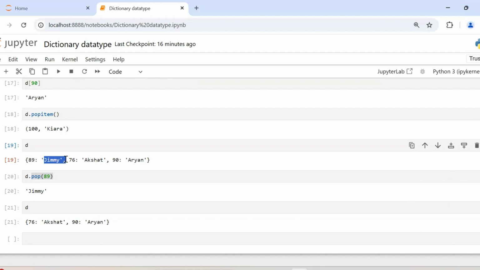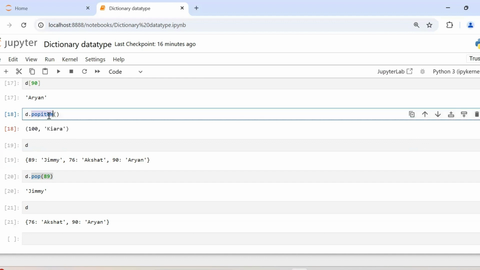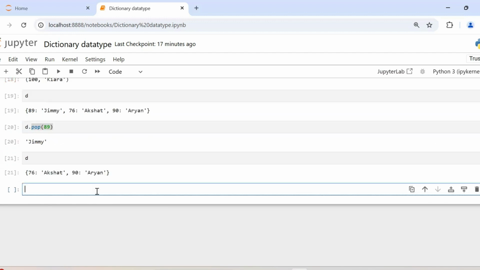Now as we go ahead in this course, start paying attention to the return values of a function also, that is, what a particular function is returning. When we talk about functions later in this course, the return value and other concepts will become more clear, but just be cognizant of what popitem is returning. What it is doing is one thing, and what it is returning in the output is another thing. We'll have a more detailed discussion on this when we learn about functions in upcoming classes. So that is how you can delete items in a dictionary.